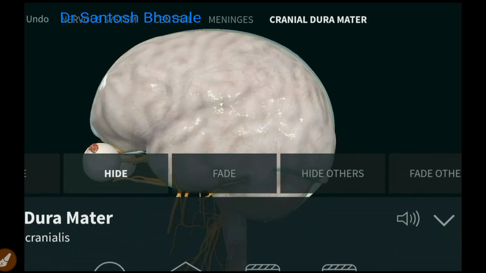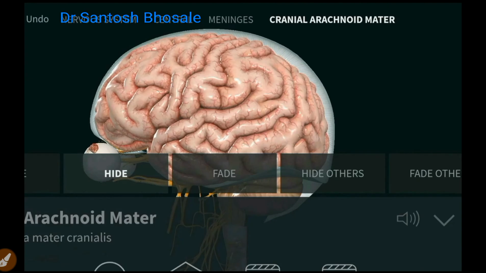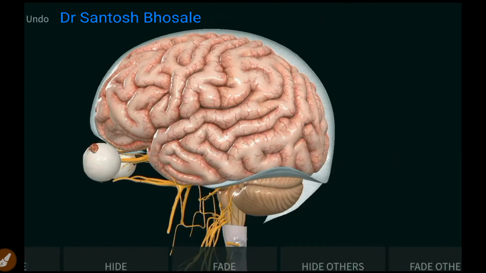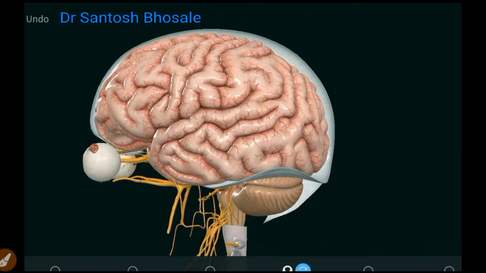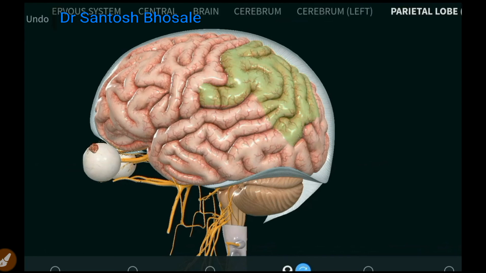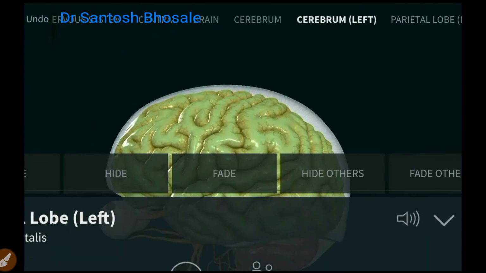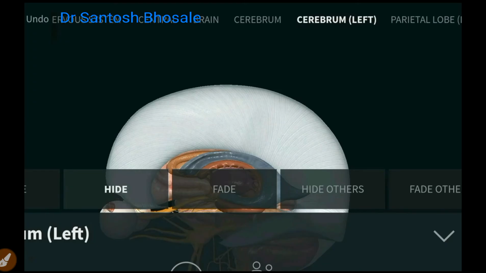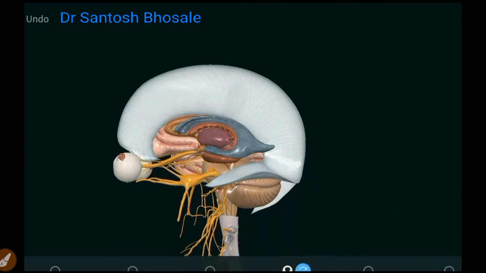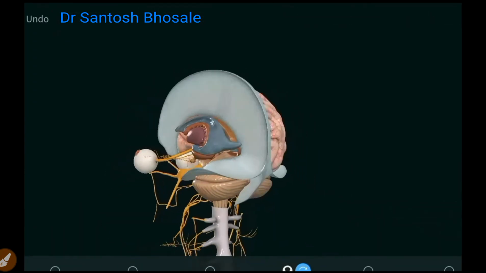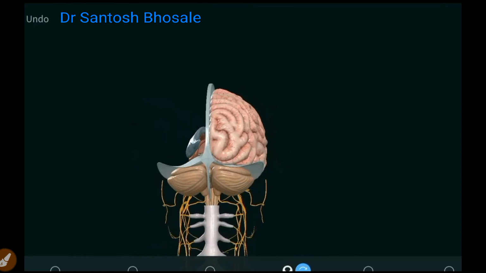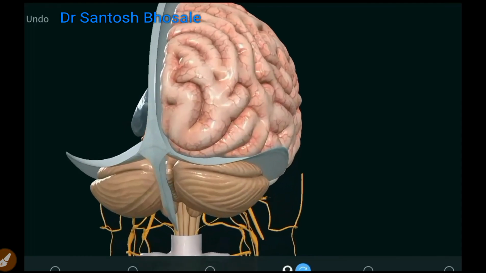They prevent the rotatory displacements of different parts of the brain, so they are protective, and they divide the cranial cavity into compartments. You can say right and left cerebral compartments, and also supratentorial and infratentorial. They are incomplete divisions, as you see here.